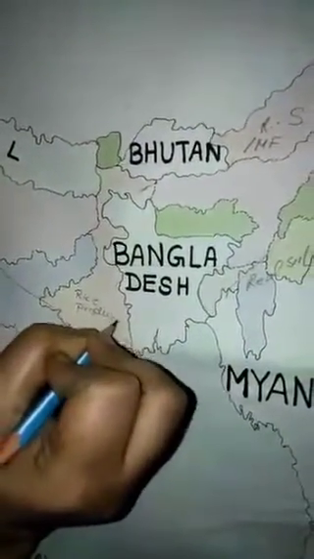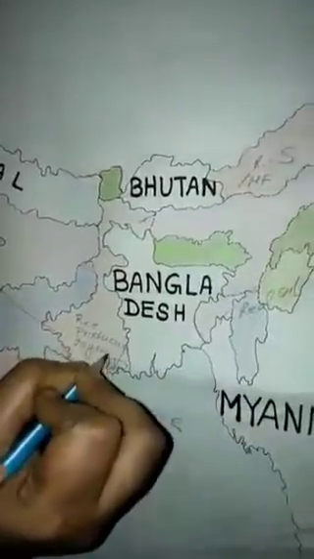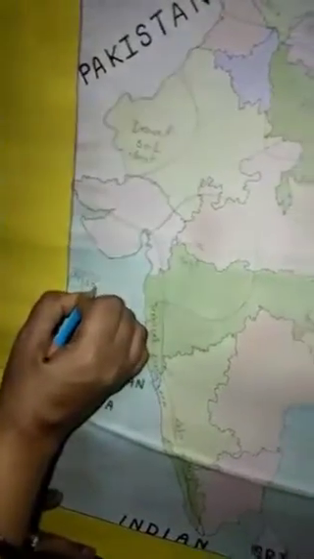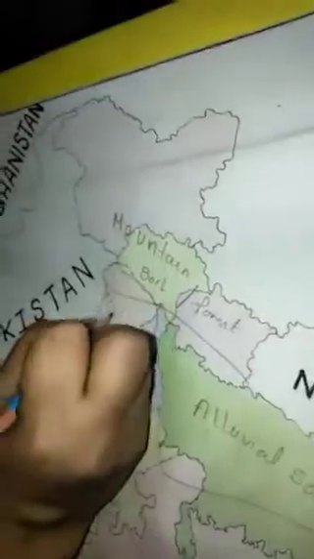I am writing here directly. You can use an index. On the side, you give one symbol and write rice producing region. In this way you will do. Next, after rice there is the wheat producing region. Wheat producing region means Punjab, Haryana side. This portion is the wheat producing region. Similarly, with a symbol you have to show it in the index. Wheat producing region.